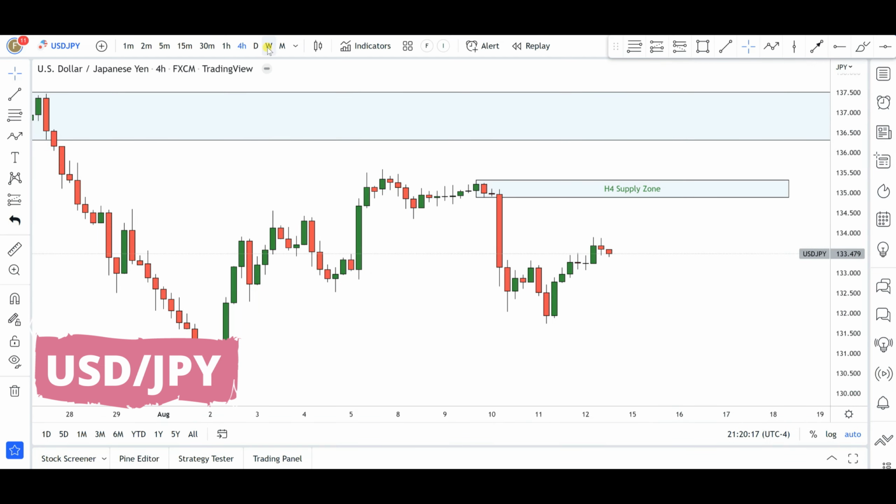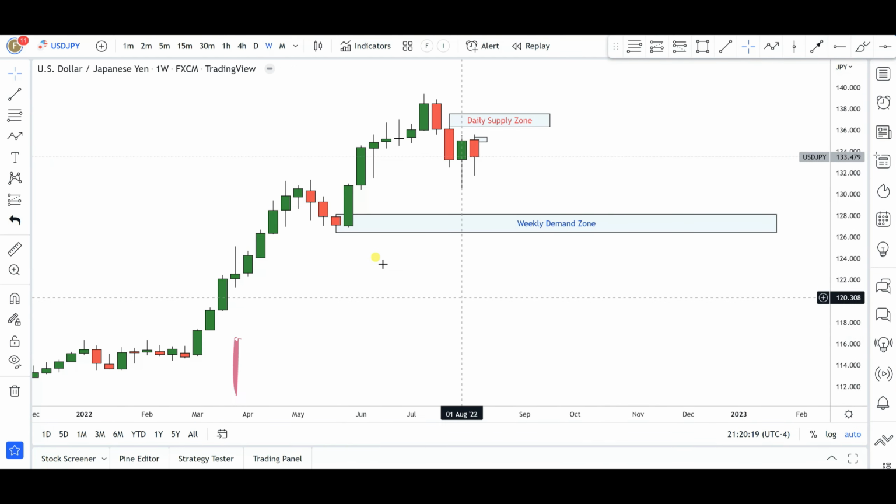Now, US dollar Japanese yen, if we take a look at the weekly time frame, you can see that again, for a second week, it seems like price is finding some rejection off of this previous swing high that we have in this area. Anytime price pushes down into that particular area, we get some bulls that come in to try to protect it. You can see the weak rejections we are getting at this point. But that being said, the demand zone that led to the break of that level of structure is sitting down here right around the 128.00 institutional price level.